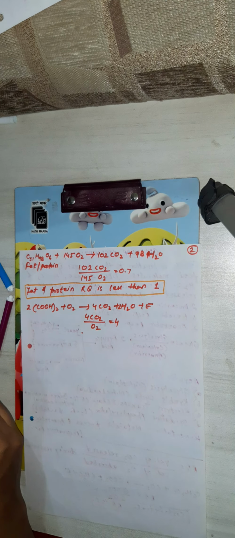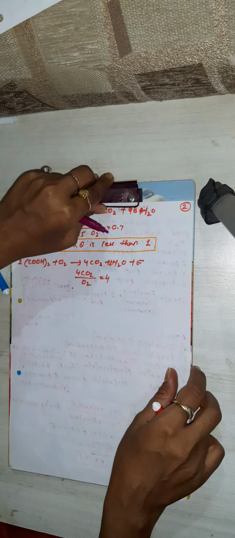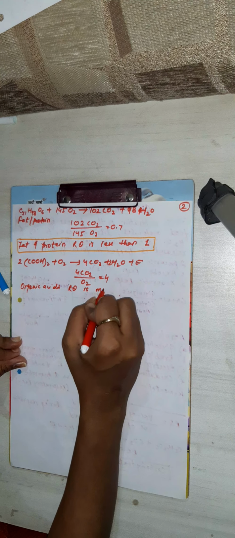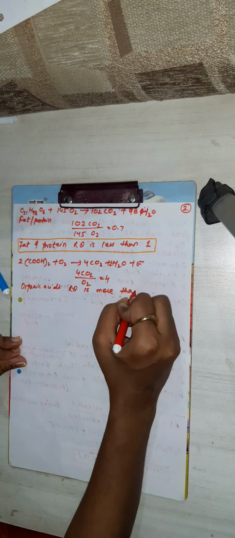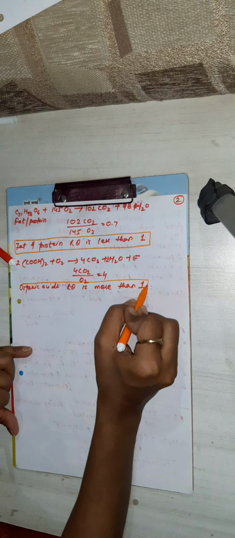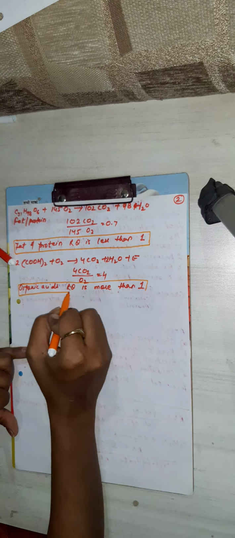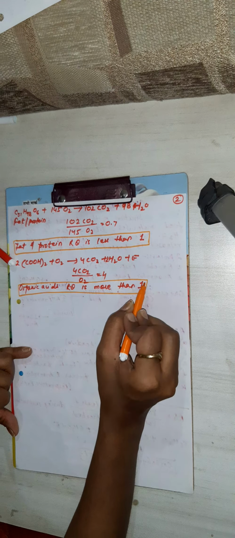It is more than 1. Remember that carbohydrate is 1, fat and protein less than 1, organic acid more than 1.